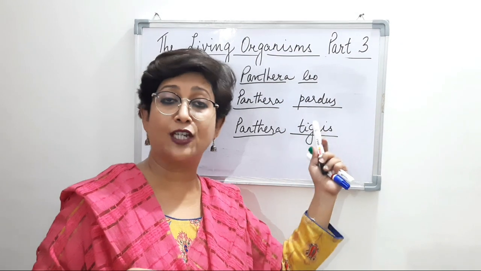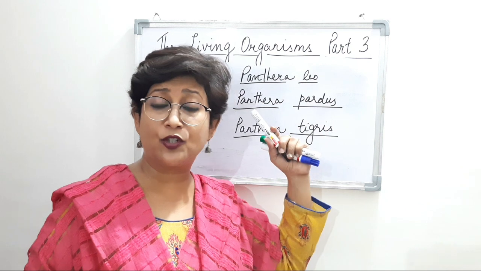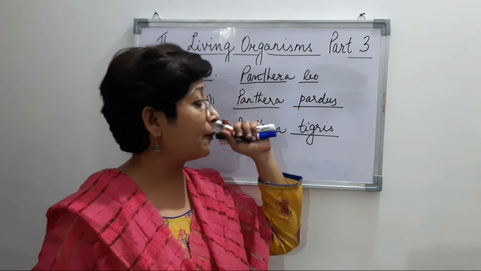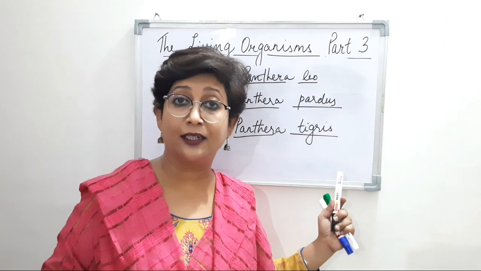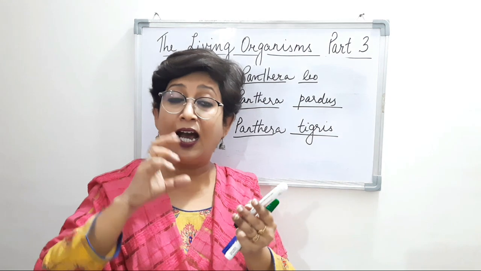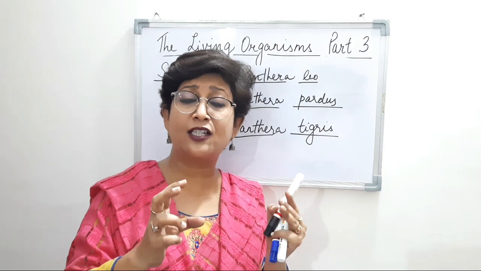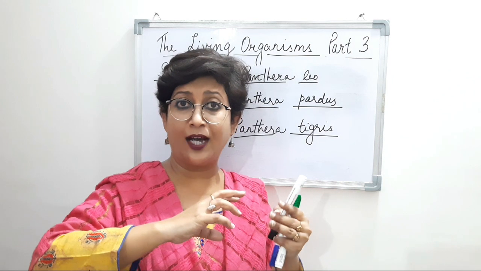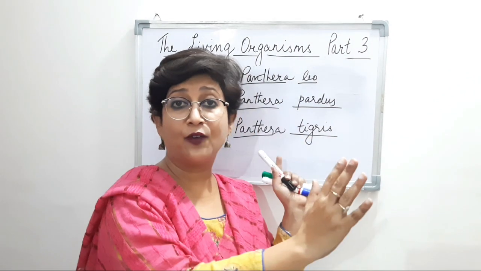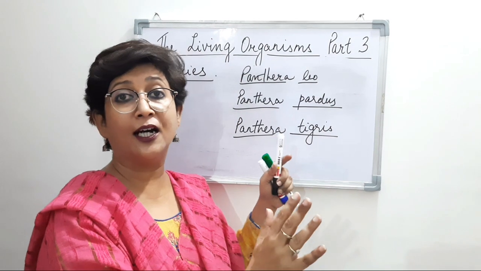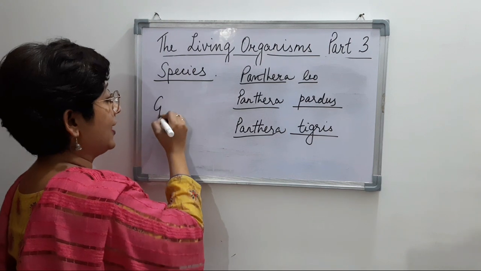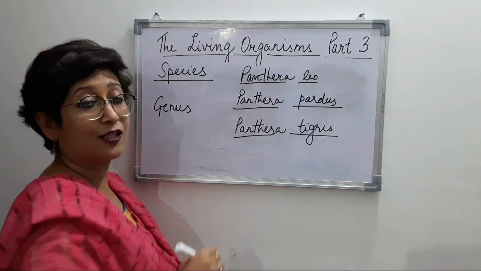What are the 3 species we're talking about? We've taken the example of lion, leopard and tiger. So lion, leopard and tiger have a few characteristics which are similar. All 3 of them possess the same characteristics, and that is why they are grouped under the same genus, that is Panthera.